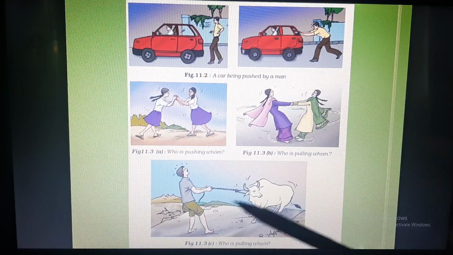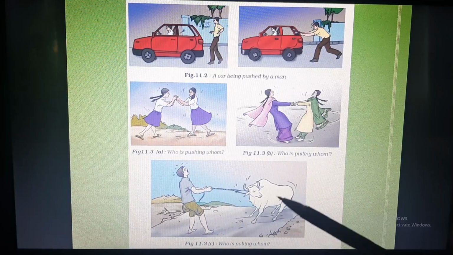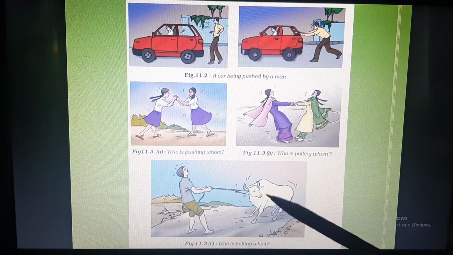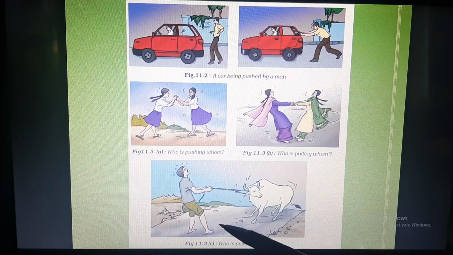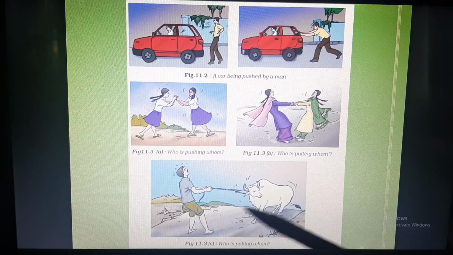In this picture, this man is trying to pull the bullock towards himself, and the bull is not ready to go with him. So he is applying force on the bullock and the bullock is applying force on the man. So in both the cases, there are two objects.